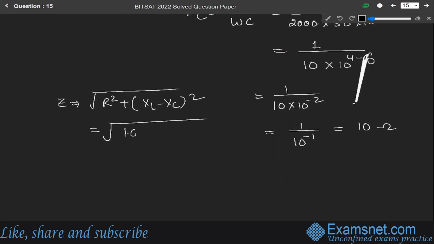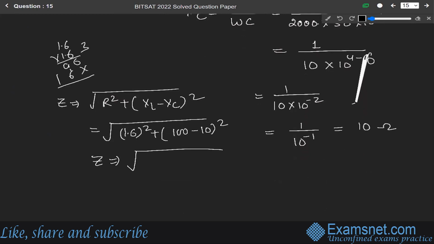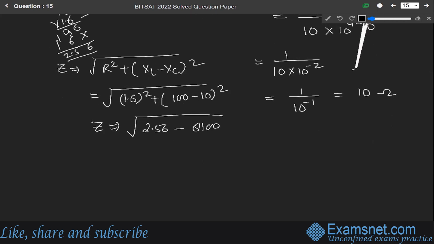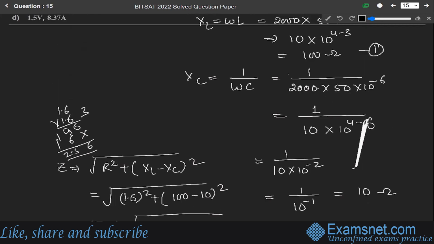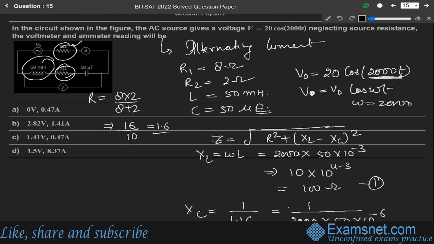So it will be 1.6 whole square plus X_L, which is 100, minus X_C, which is 10, whole square. So 1.6 into 1.6 will be 2.56, plus 100 minus 10, which is 90. 90 square means 8100. Okay. So this will be something different. I think in this question it must not be 50 millihenry. It should be 5 millihenry according to me.